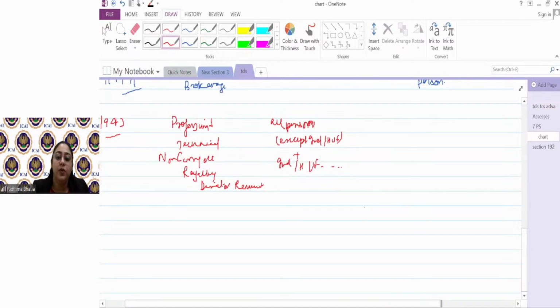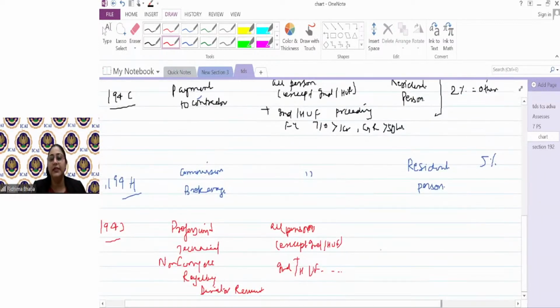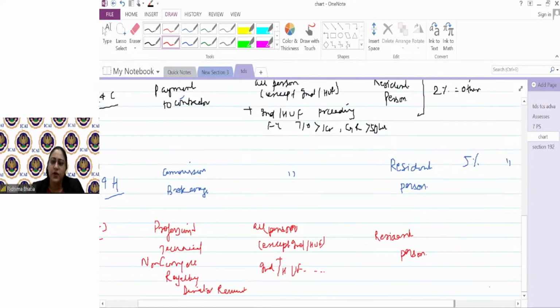Here the most interesting thing is whose TDS is to be deducted? Only the resident person. So if I am making payment to Virat Kohli, who's a resident in India, I will deduct TDS under 194J. But if I'm making payment to Brett Lee, he is not a resident in India, I will not deduct TDS under 194J. So will a section be required? Yes, but not 194J.